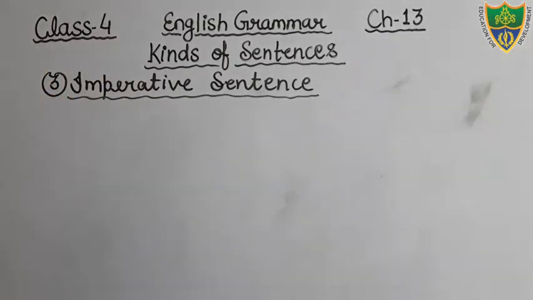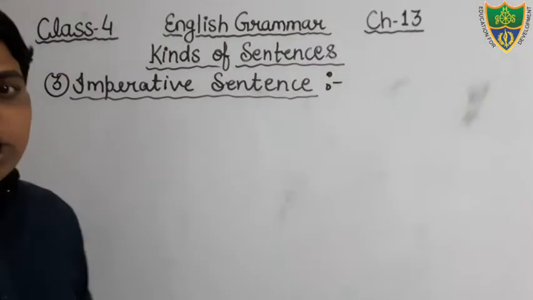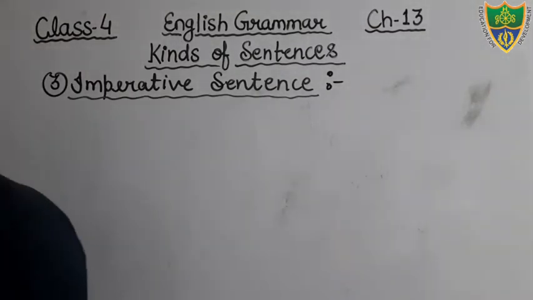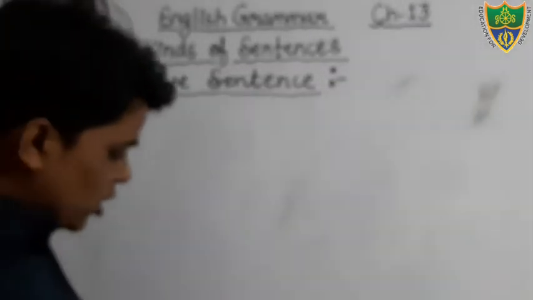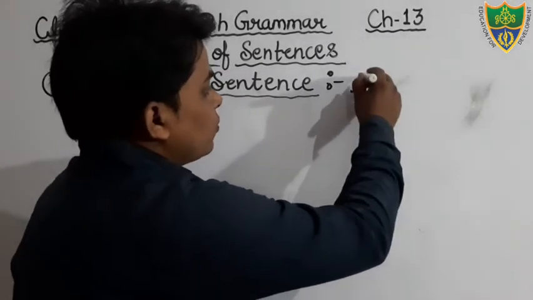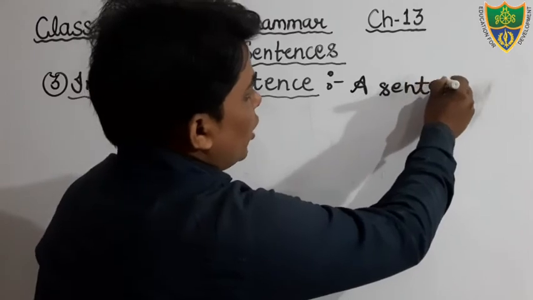So just open your notebook and start writing what an imperative sentence is. Just put the heading imperative sentence and write down: a sentence where request, command, it is also given in your book, you can also write from your book.